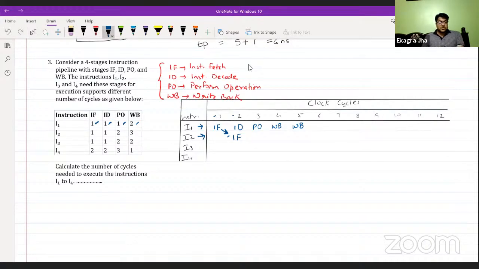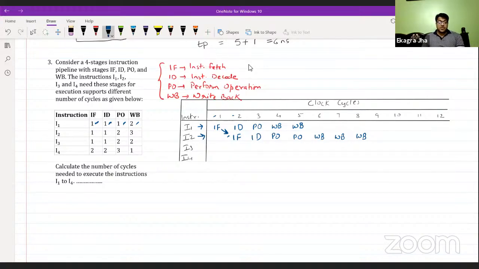So for I2, instruction fetch needs one cycle and one cycle for the decode, but two cycles for performing operations. So performing operation will take two cycles, and three cycles for write back. So writing or reading into the register file will take three cycles for the I2 instruction.